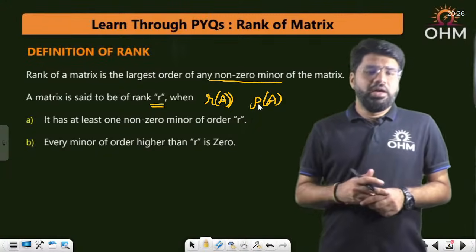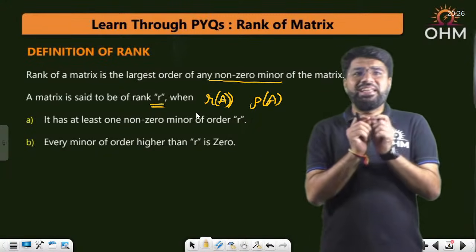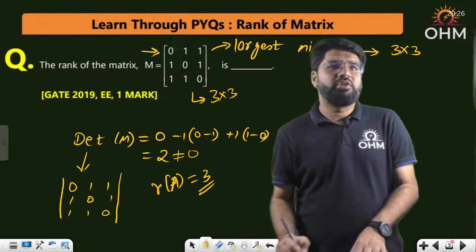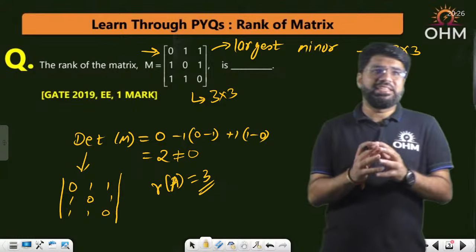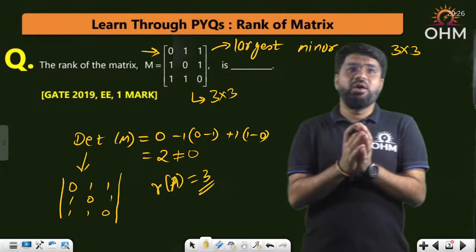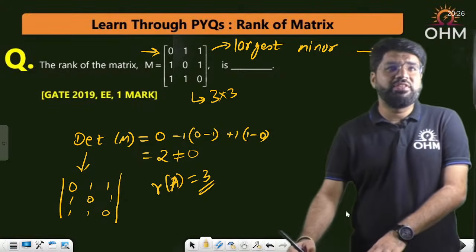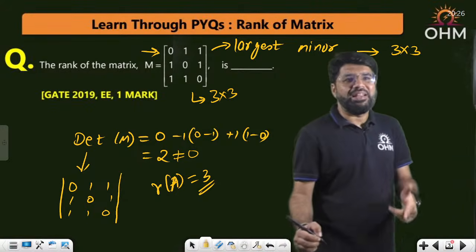So if you have at least one non-zero minor of order R, the rank will definitely be said to be R. So yes, here I have a third order minor which is non-zero, and hence the rank is 3. But what happens if this was 0? Here it is non-zero, so let's take another example.